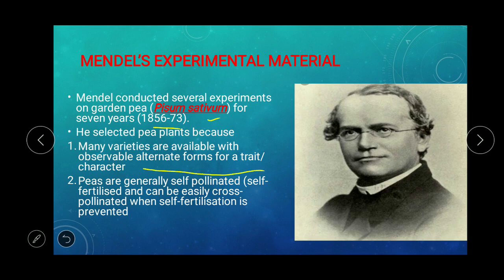So a huge number of varieties of the pea plant, Pisum sativum, are available, and the observable alternate forms are clearly distinguishable. Even by the naked eye you can see the differences. Then, peas are generally self-pollinated or self-fertilized. That means each plant has both the male sex organ, the anther, and the female sex organ, the carpel, in the same plant. That's why they can undergo self-pollination. And if you remove the anthers, they can be cross-pollinated. So they can be easily cross-pollinated and self-pollination can be easily prevented.